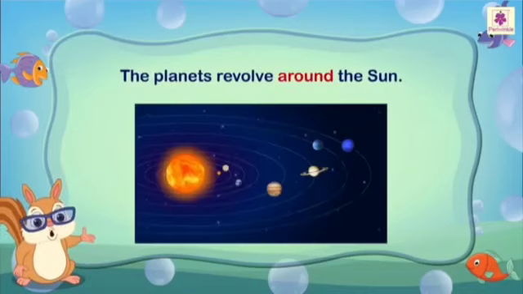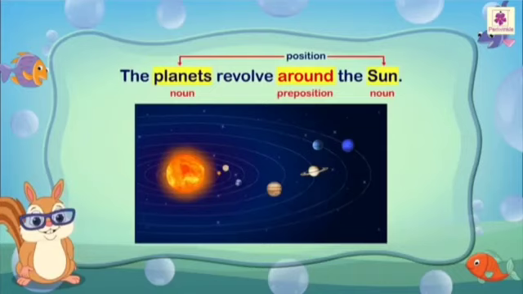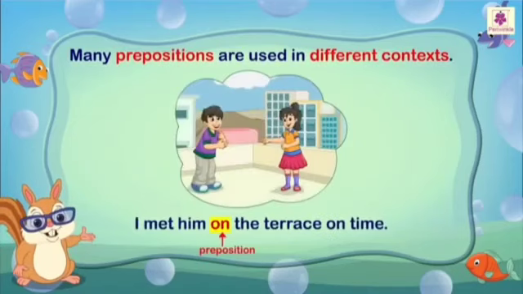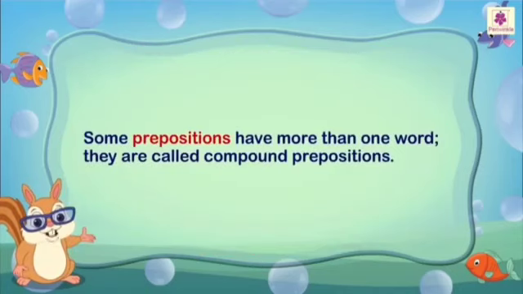The planets revolve around the sun. Planets and sun are nouns and around is a preposition. Many prepositions are used in different contexts. I met him on the terrace on time. On here is used in different contexts.